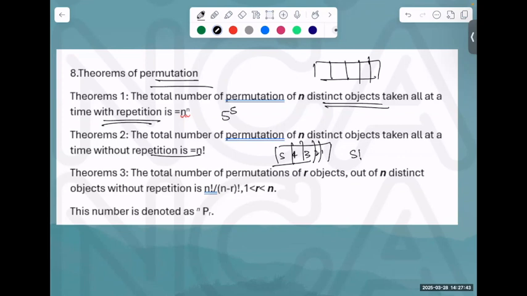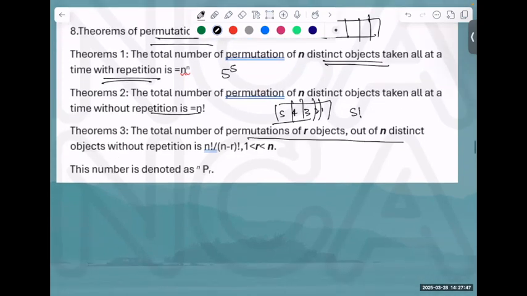Is it clear? So don't learn it with the formula, learn it in general. The total number of permutations of r objects out of n distinct without repetition is... What does this refer to? Suppose now the objects become fewer, like in the case where we had 3 ways of filling the number.